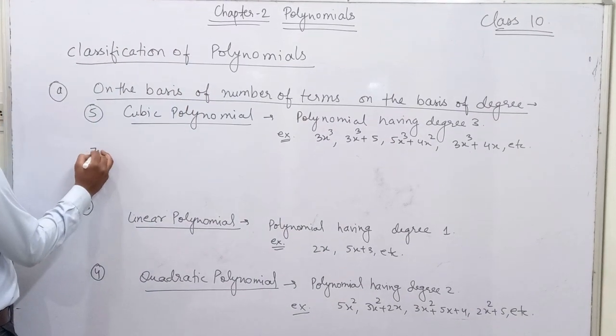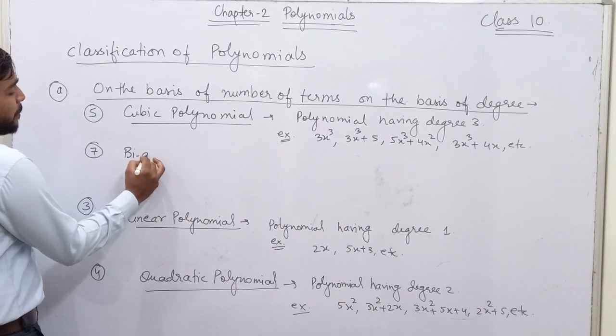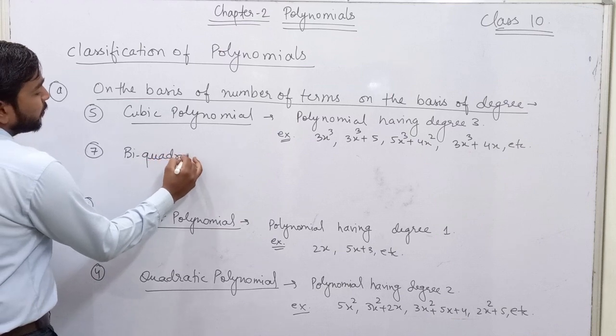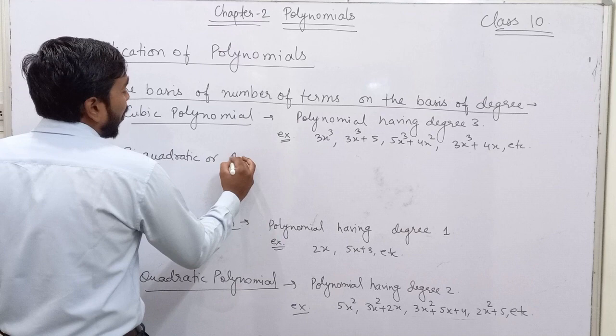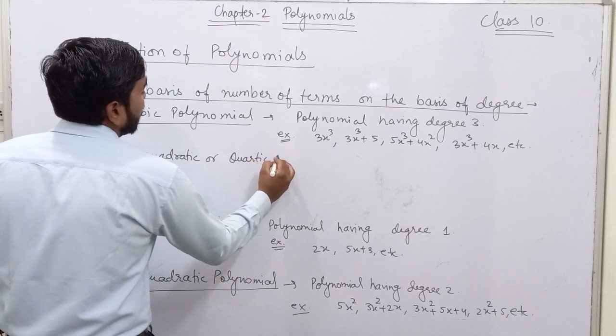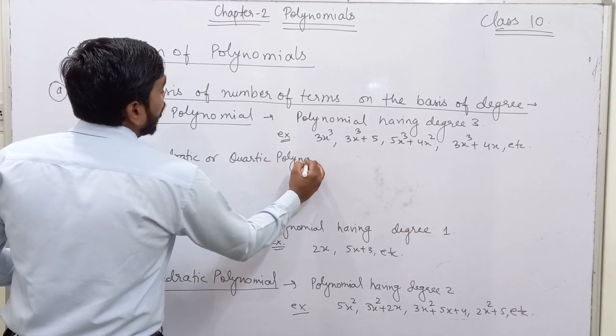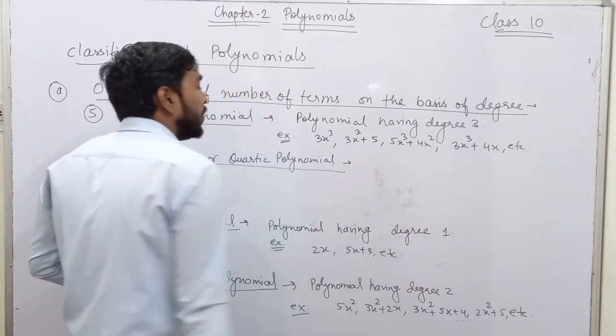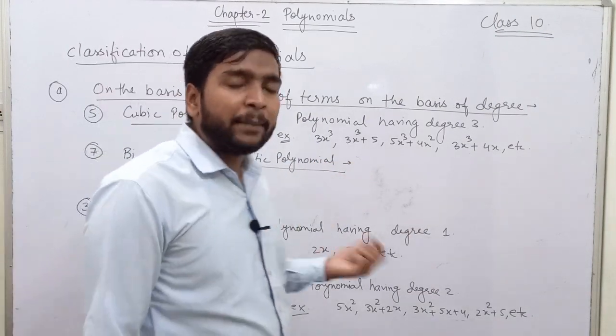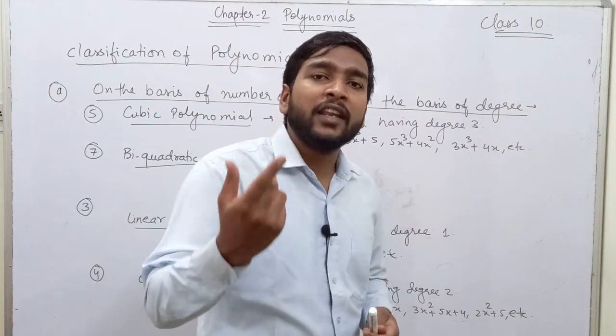Now the next I will get a biquadratic, or it is also termed as a quartic polynomial. If you follow some reference book, you will also find quartic polynomial written instead of biquadratic polynomials. Now what are biquadratic polynomials? The polynomials whose degree is 4.